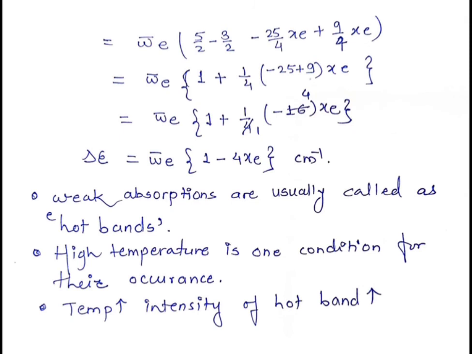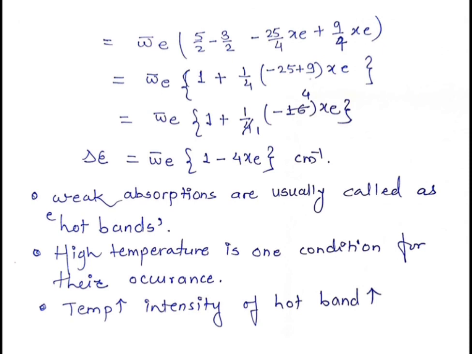So, 4 can be divided into minus 16 and the value will become minus 4. So plus into minus 4, it will be what? It is minus 4. So delta E will be omega bar e times the bracket 1 minus 4 xe per centimeter. So in this way we can calculate the energy change for the hot band. So what is the value of the change in energy? That will be omega bar e times the bracket 1 minus 4 xe per centimeter.